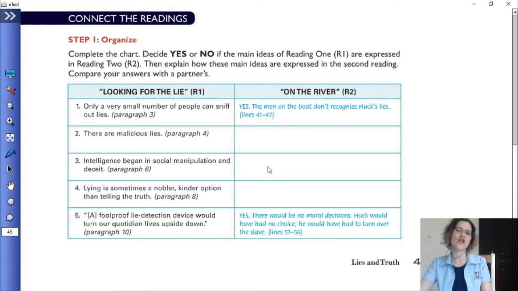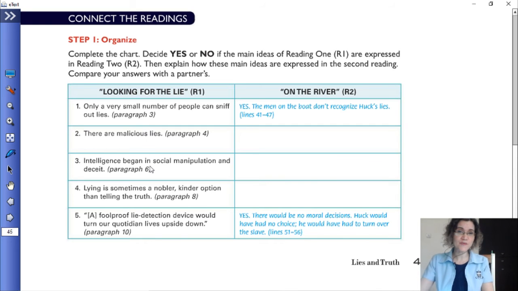We have tables, flowcharts, Venn diagrams, mind maps, pyramids, columns, and so on. Decide yes or no if the main ideas of Reading 1 are expressed in Reading 2. And then I want you to explain how these main ideas are expressed in the second reading. Now we can look at the first one.